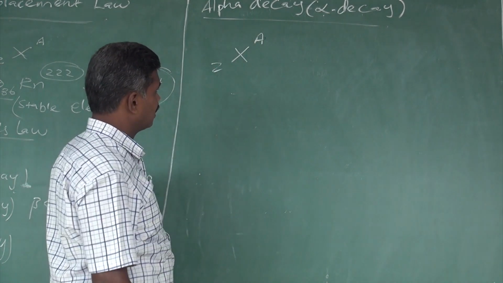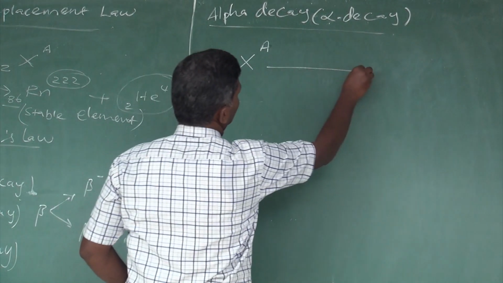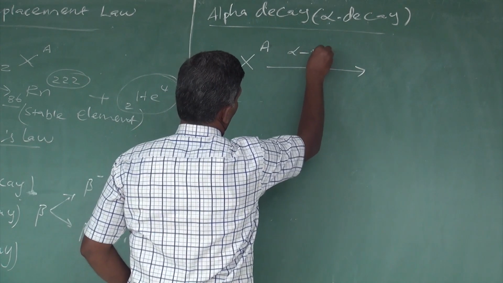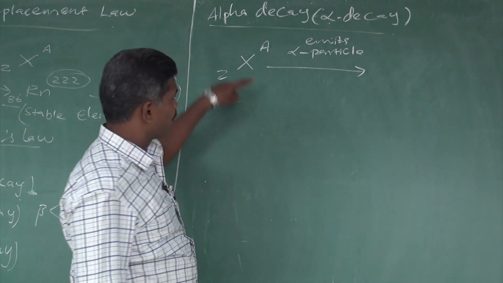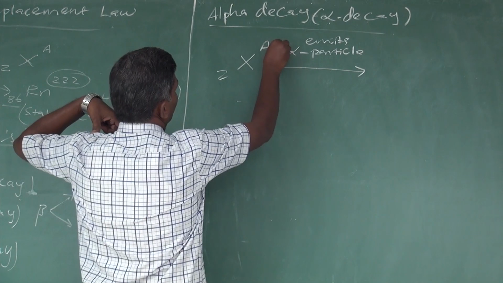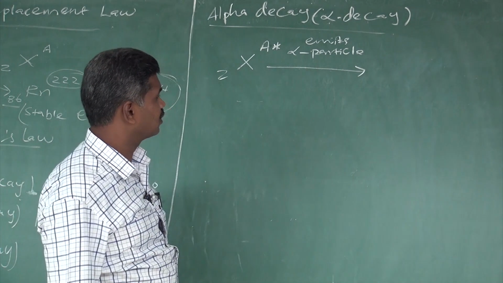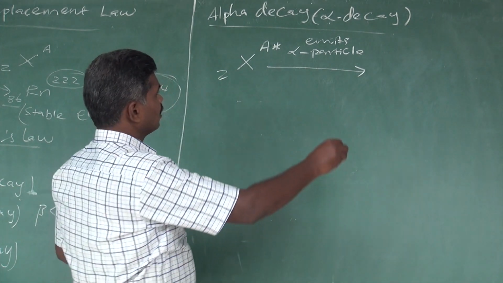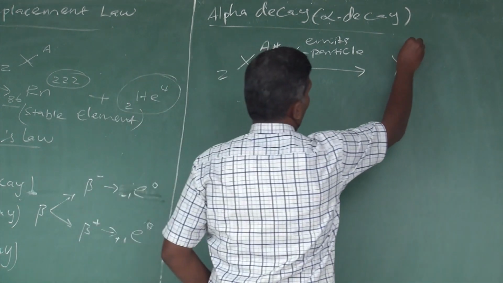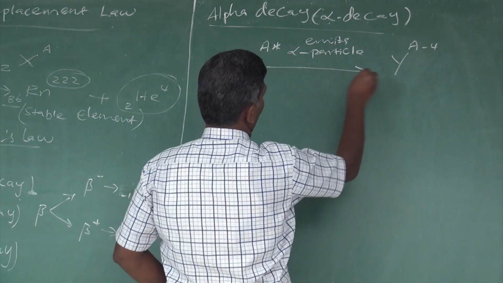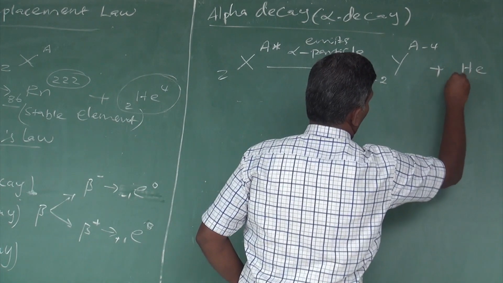Atomic number is represented as Z, mass number is represented as A. If it emits an alpha particle, that X element is an unstable element. That unstable element emits an alpha particle. If it is emitted, it becomes a stable element Y, but its mass number decreases by 4 and atomic number decreases by 2 when the alpha particle is emitted.